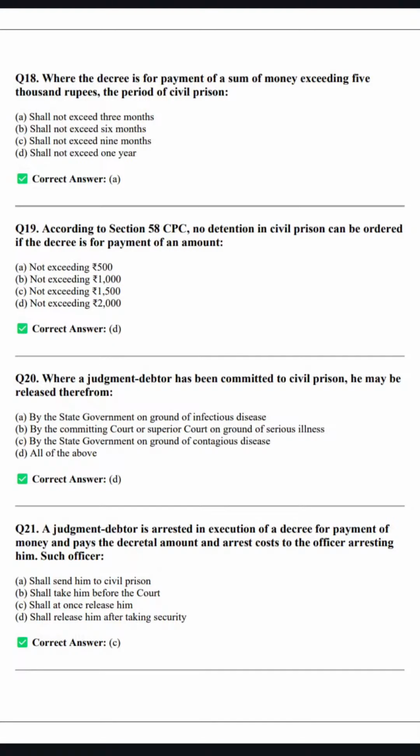According to Section 58 CPC, no detention in civil prison can be ordered if the decree is for the payment of an amount not exceeding 2,000. If it is not more than 2,000, then in that case detention in civil prison cannot be ordered, right? This is Section 58.